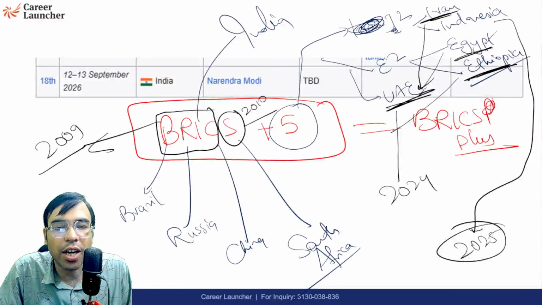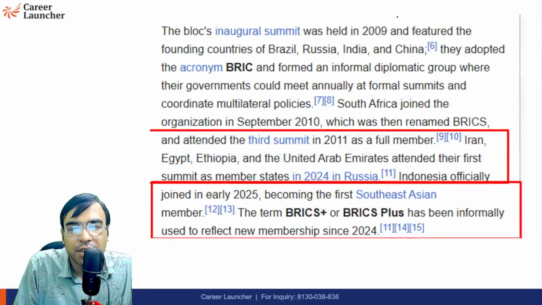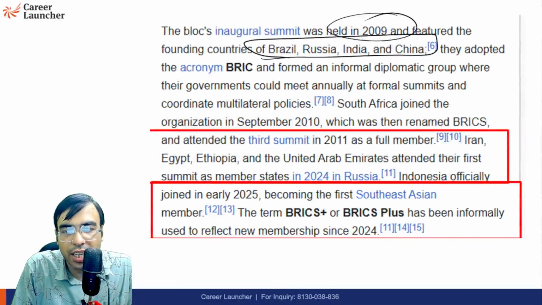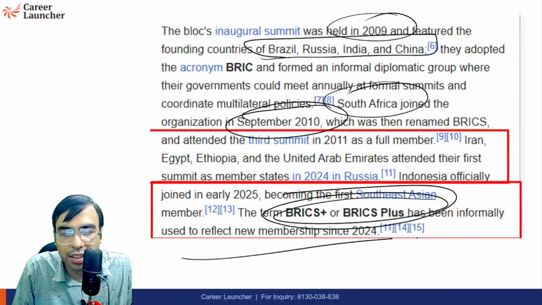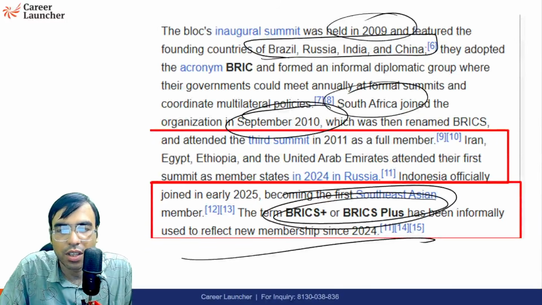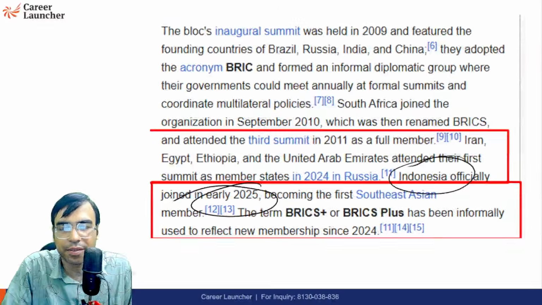I hope it is crystal clear because you should be knowing about it. BRICS, and later on South Africa was added. Now we are calling it BRICS Plus. So that's what you should be knowing. Indonesia joined it in 2025.